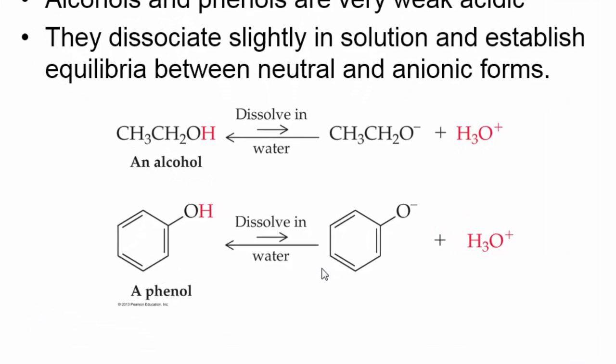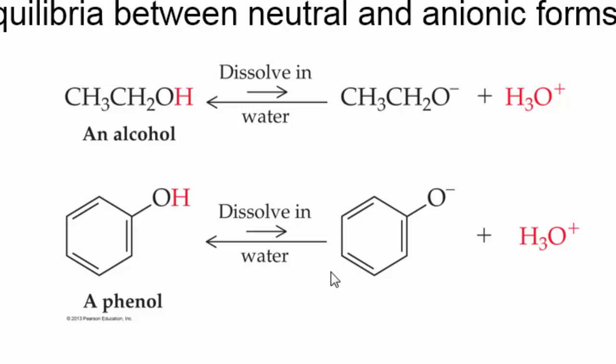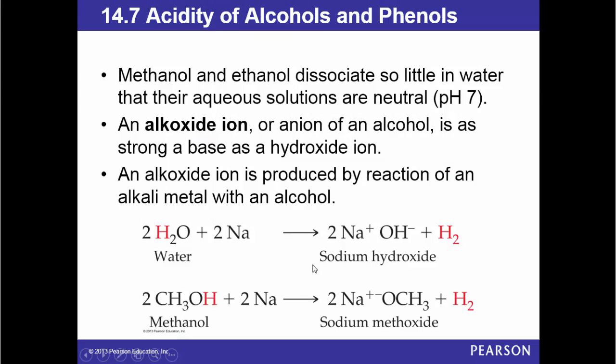Here we have an alcohol. In water, it ionizes a little to this alkoxide ion, ethoxide ion, plus hydronium ion, whereas the phenol in the same way gives us this phenoxide ion plus hydronium ion. Methanol and ethanol dissociate so little in water that their aqueous solutions are neutral. However, an alkoxide ion or anion of an alcohol is as strong a base as a hydroxide ion.